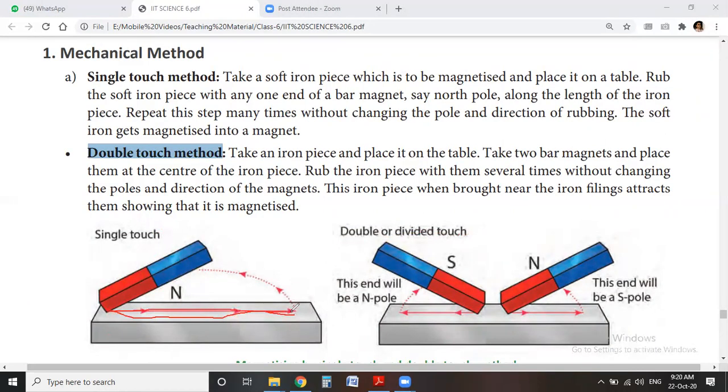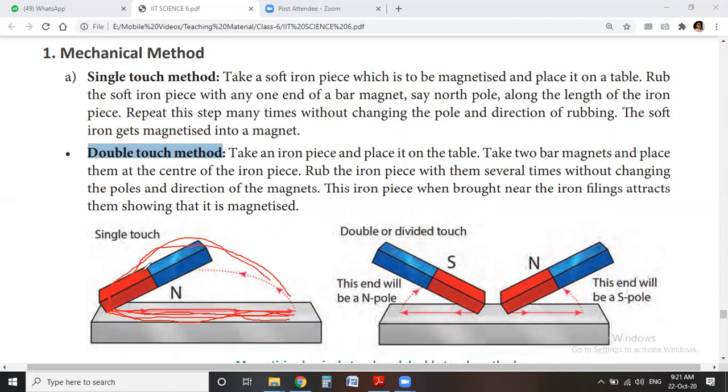So when we reach this end, pull up that magnet and put it again on this end, and again rub on the iron piece. And this method we repeat many times. Okay, rub in this direction only, and pull up and put again on this end and rub it.